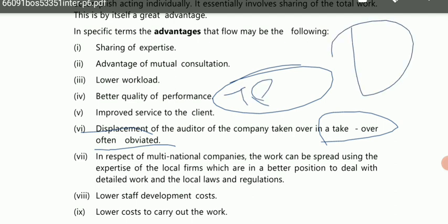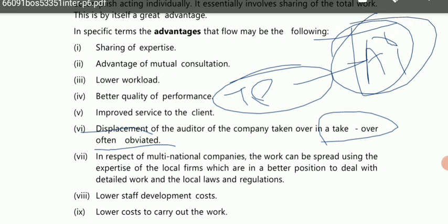So in that case, what happened? The auditor of Telenor was different and the auditor of Airtel was different. But now, because Airtel has taken over Telenor, what will happen? The auditor of Airtel will not have any knowledge about Telenor. So in that case, what can the auditor of Airtel do? Airtel can do a joint audit with the auditor of Telenor. In that way, the replacement will be avoided, and with the help of the auditor of Telenor, Airtel will be able to do a more efficient audit, because now both these companies will be termed as Airtel only.